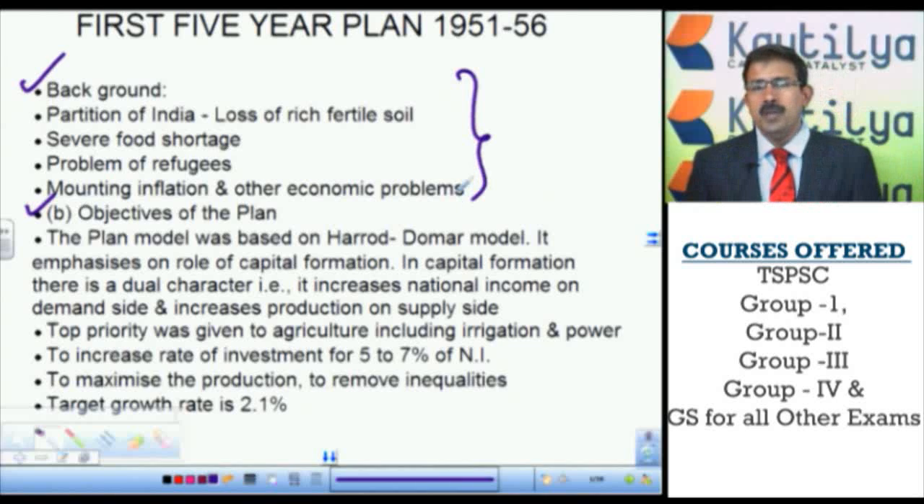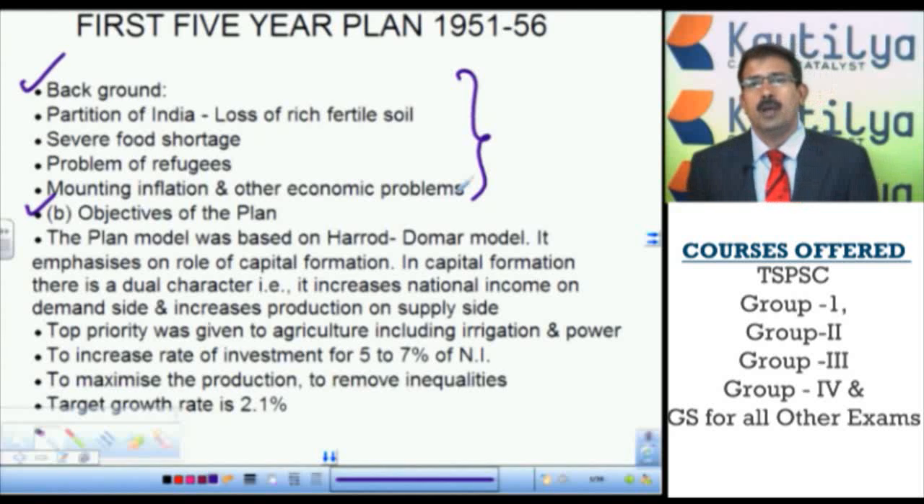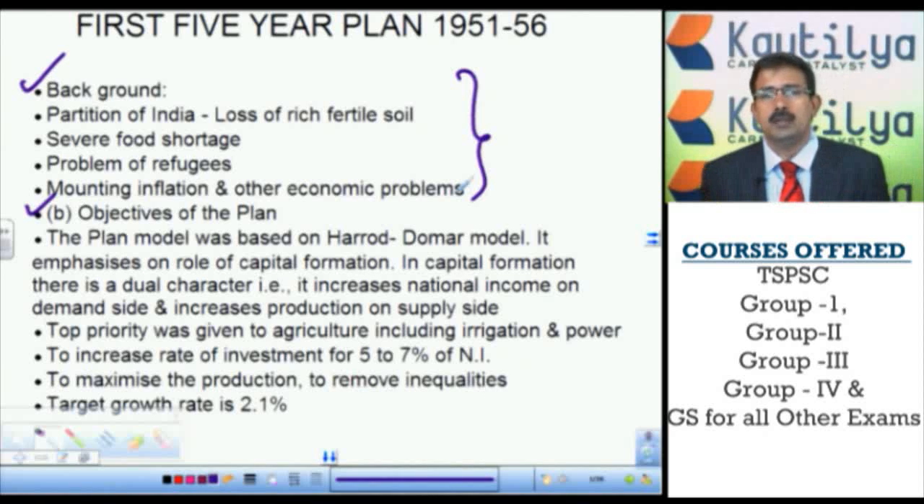Then in the starting of the first 5-year plan, there was no strategy as such. We gave top priority to agriculture, and we followed the model known as the Harrod-Domar model. The Harrod-Domar model is a model of economic growth and development where capital formation is the key issue. According to them, capital formation has a dual character. On one side, it increases productivity, and on the other side, it increases incomes. So we targeted agriculture as the important source, and planned in such a way that capital formation would take place in the agriculture sector.